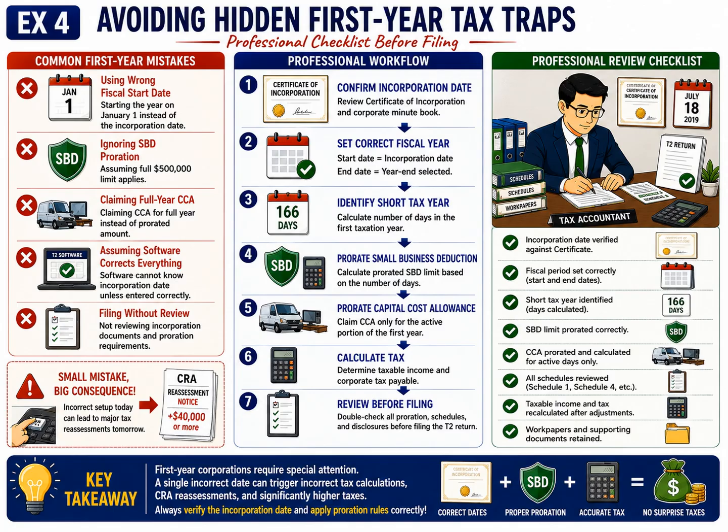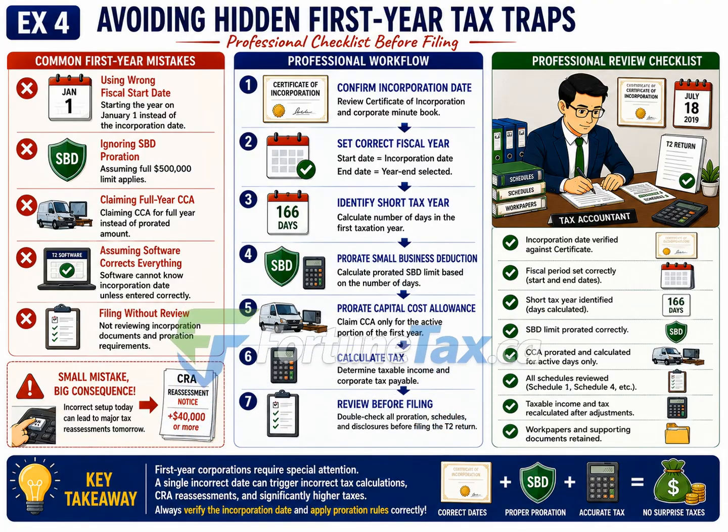Now let's move to the center of the slide, which presents the professional workflow. The process always begins with the certificate of incorporation. Before completing any calculations, the accountant confirms the legal incorporation date directly from the official documents. Next, the accountant establishes the correct fiscal year by ensuring that the taxation year begins on the incorporation date and ends on the selected year-end date. After confirming the reporting period, the accountant identifies whether the corporation has a short taxation year.